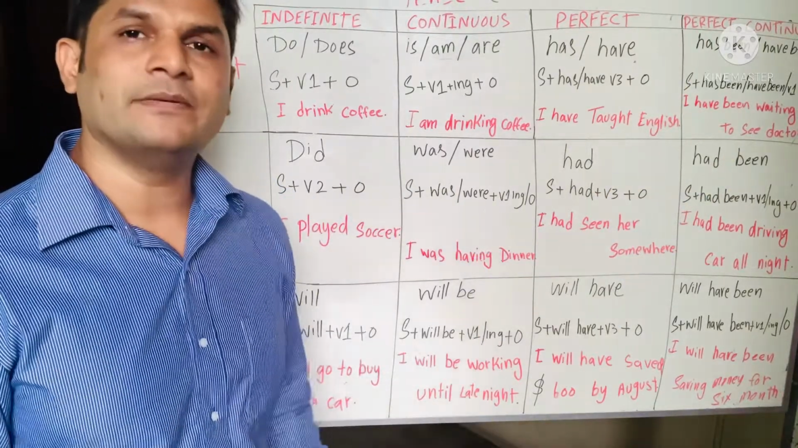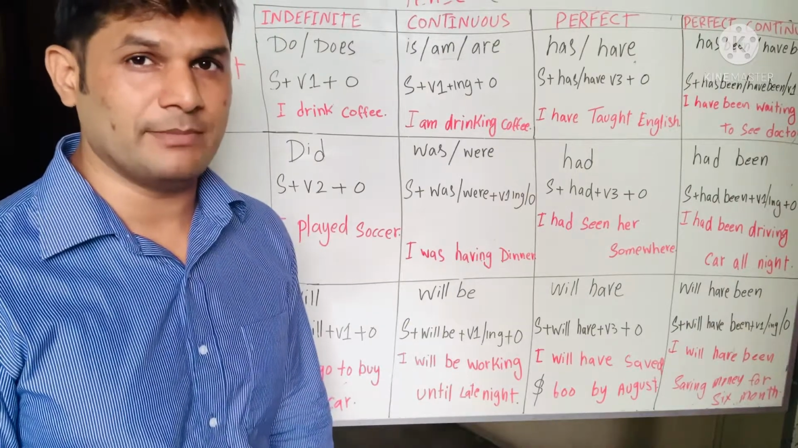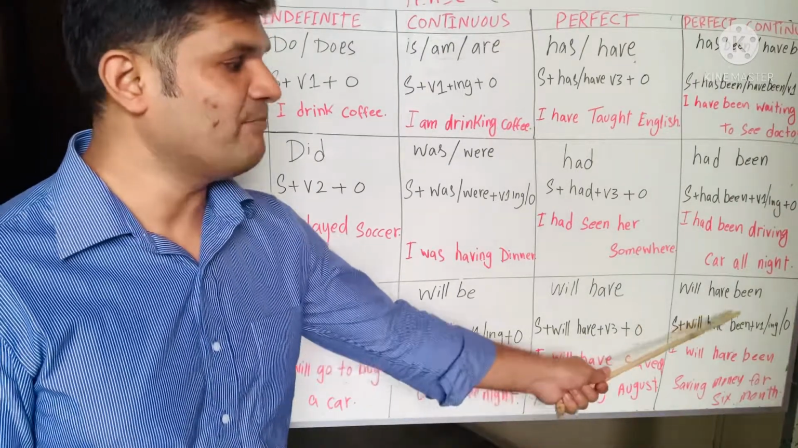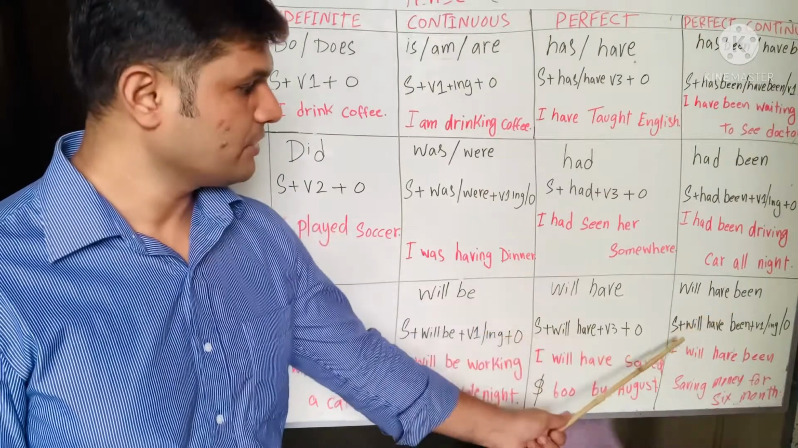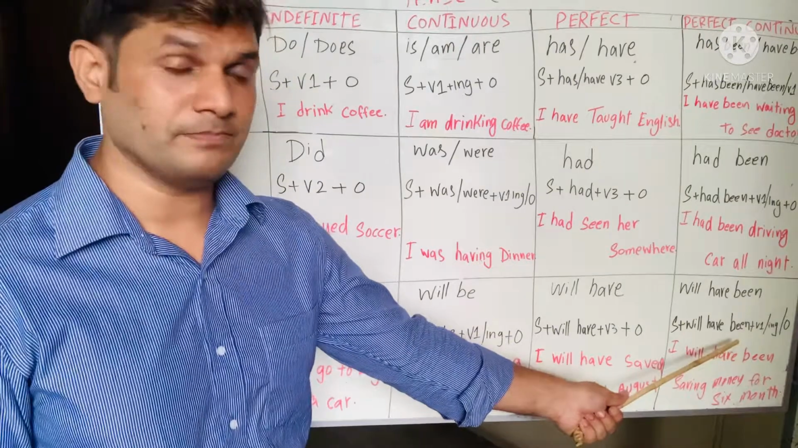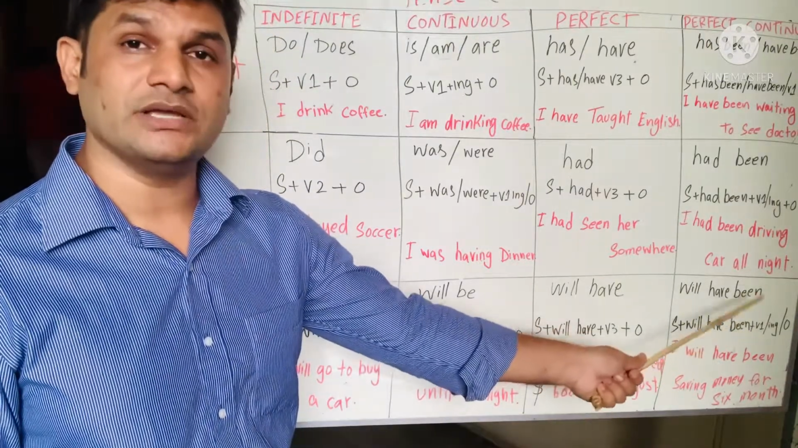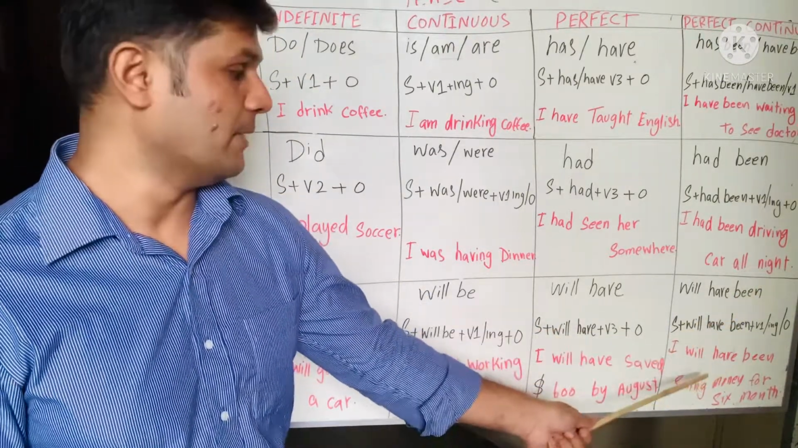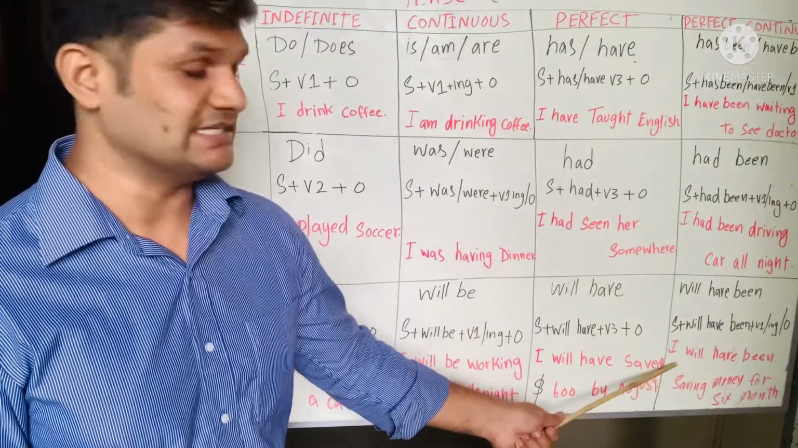Now the same you can see in future perfect continuous tense. The very important thing is formulas. You need to remember the formulas. Will have been is a helping verb. Subject plus will have been plus verb first form plus ing plus object. This is the formula. And let's look at the sentence now.